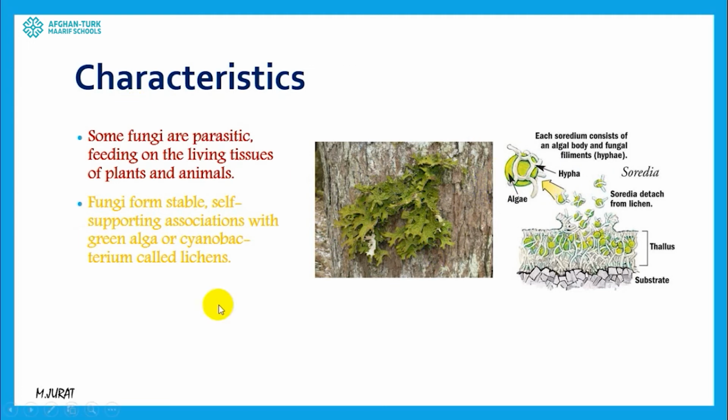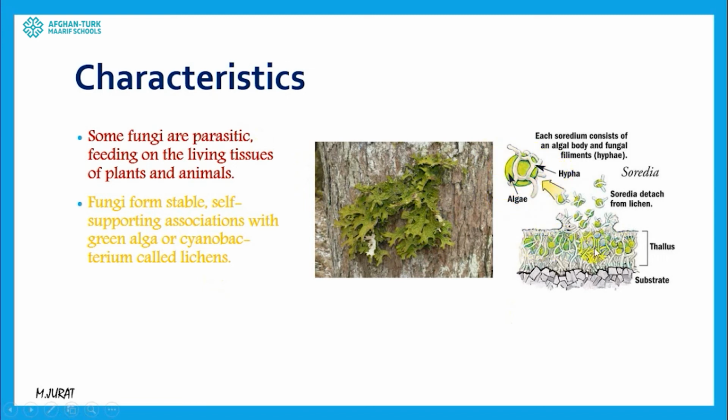For example, the algae function is to produce food. They are doing photosynthesis. If you remember, in plant-like protists, we say that green algae is one of them, and this green algae is able to do photosynthesis. So in the lichen structure, algae is doing photosynthesis, producing food for itself and for the fungus. And the fungus function is to hold that algae toward the light or the sun. As you can see, algae is covered with the hyphas.